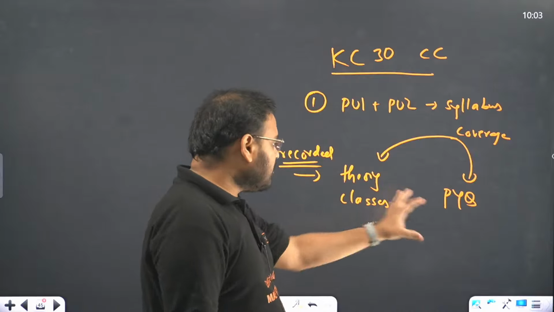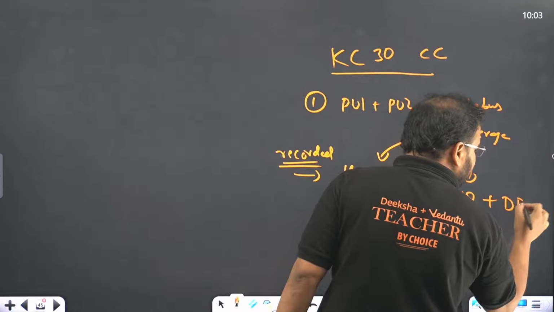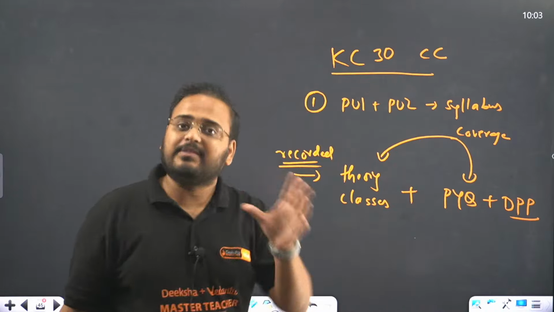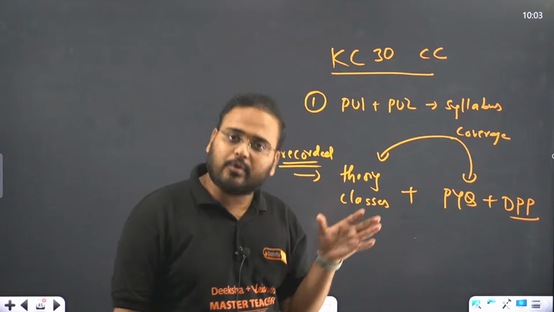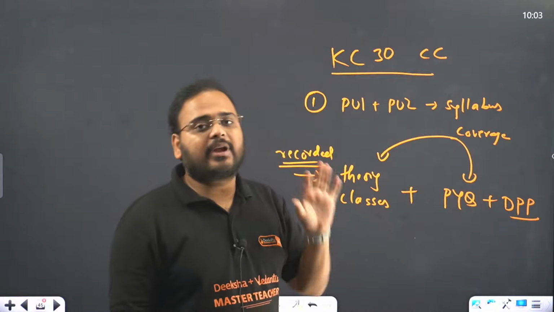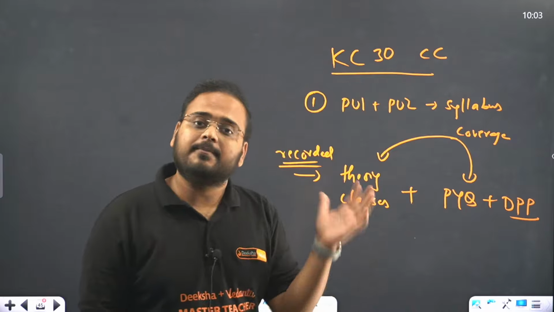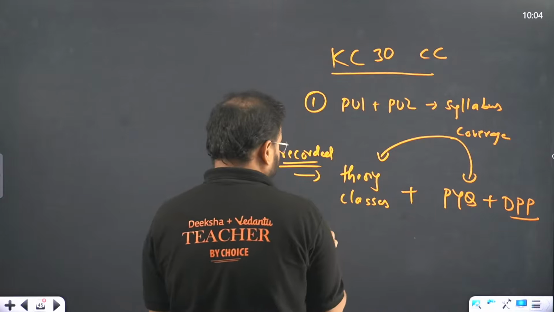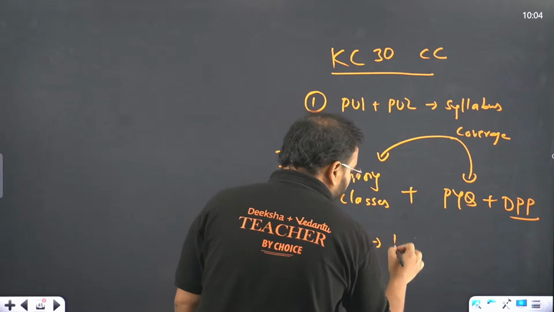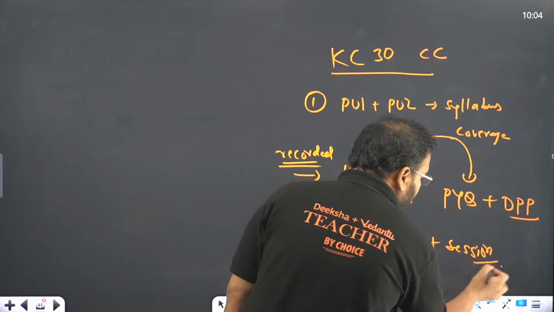Now alongside this, you also get theory class for PYQ plus DPPs. For every class, if there is one chapter, you get the DPP for that chapter. If there are 4 or 5 chapters clubbed together, you get the DPP for all of them together. So for every session, you have a theory class, a PYQ session, and the DPP coming on the same day. Again, live, you have a 5 PM doubt session every day, in which you can attend and ask all of your doubts.